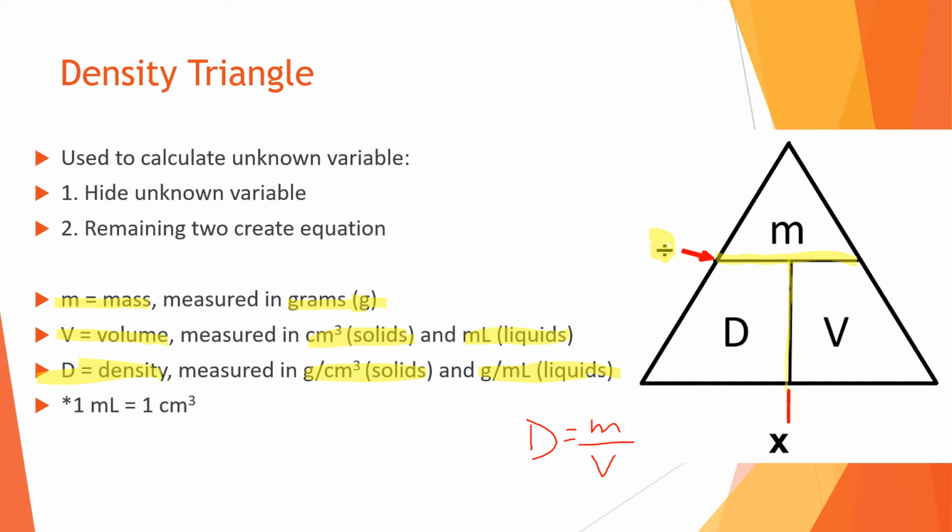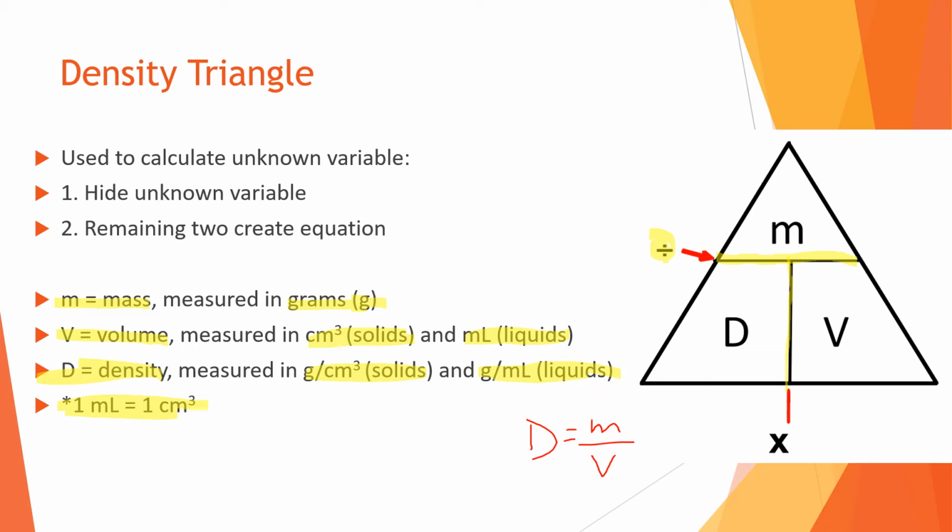Solids, and then in liquids, mass is grams per volume in milliliters for liquids. Okay, and then just to kind of put things into perspective, 1 milliliter is equal to 1 centimeter cubed. Okay, I just want to do this example one more time.